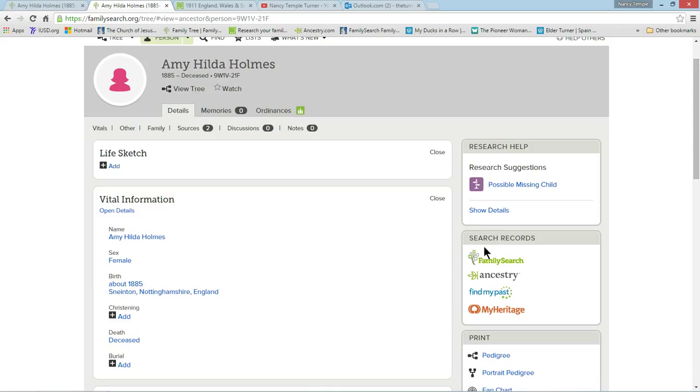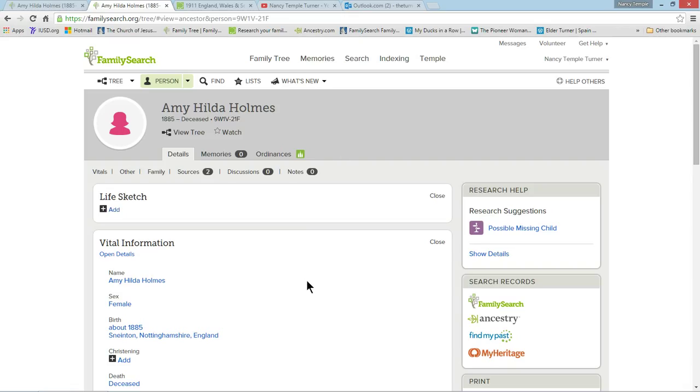And so just following the research suggestion and a couple of simple searches in FamilySearch, we're to this point, and we still have more work to do.